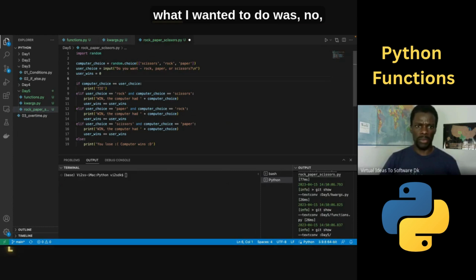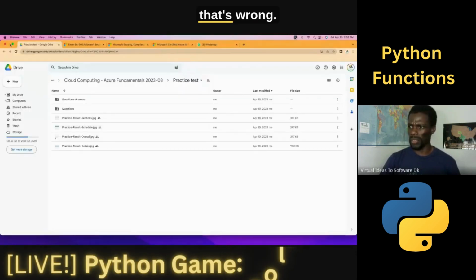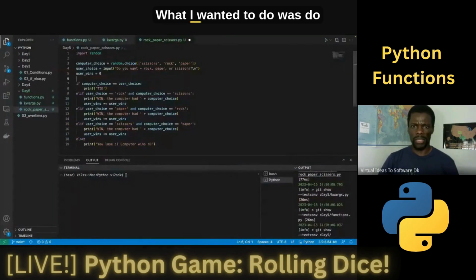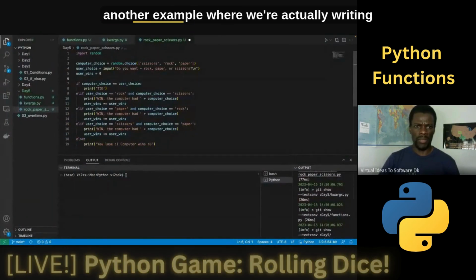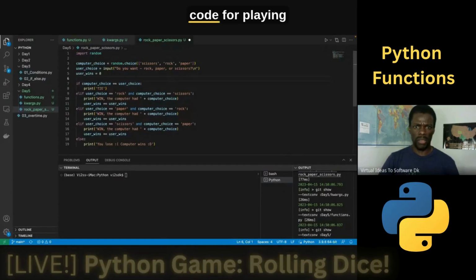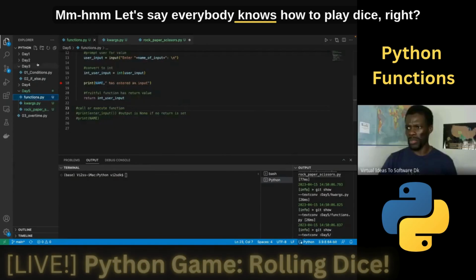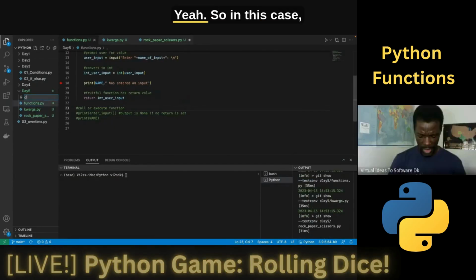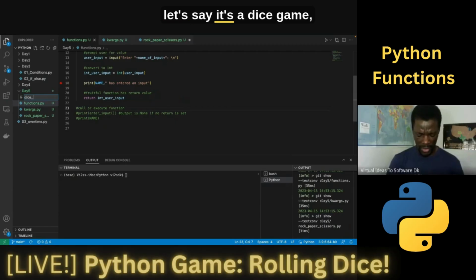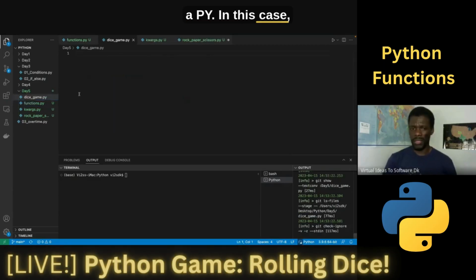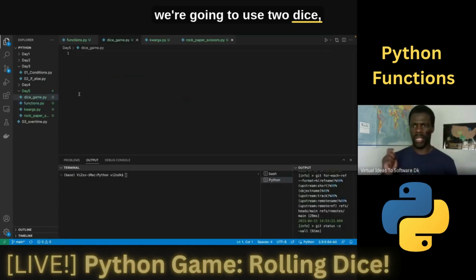In this other example, what I wanted to do was, nope, that's wrong. Let's see. What I wanted to do was another example where we're actually writing code for playing dice. Let's say everybody knows how to play dice. Ludo, yeah. So in this case, let's say it's a dice game dot py. In this case, we're going to use 2 dice.